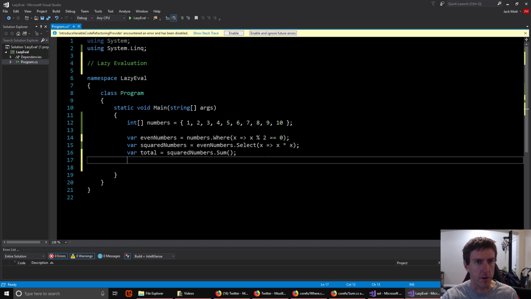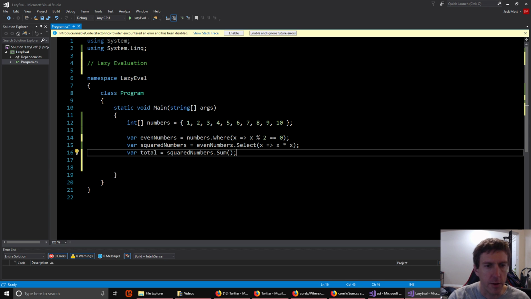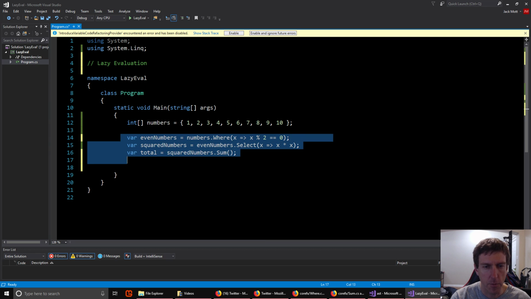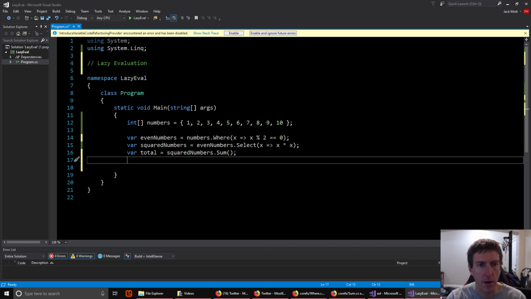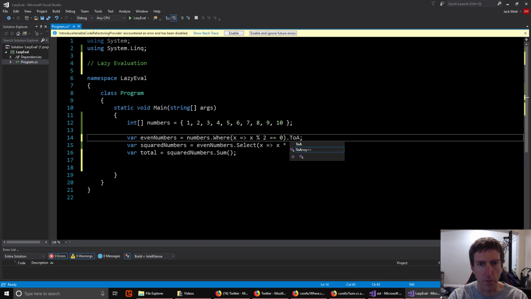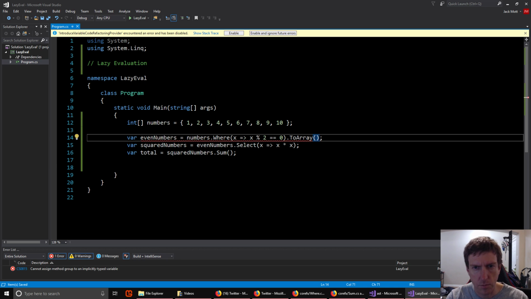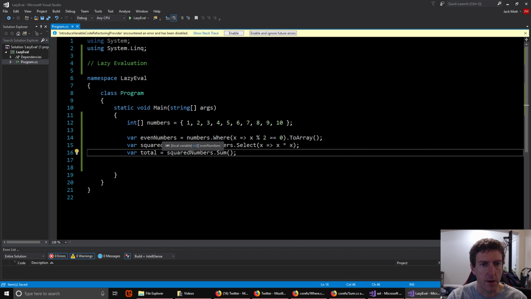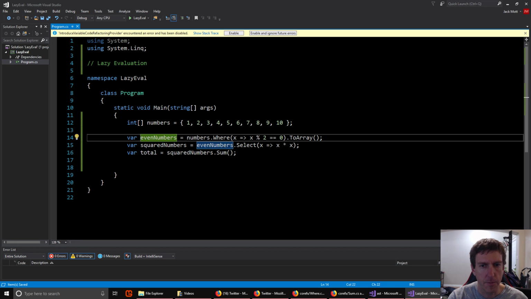So why is that actually useful? So one reason it's useful is we don't want to iterate through this array multiple times to do what we've asked of it here, right? So if we were to get an actual list of numbers here, which we could say to array, and we get back an array of even numbers, right? So we would iterate over this whole thing and get only the even numbers.